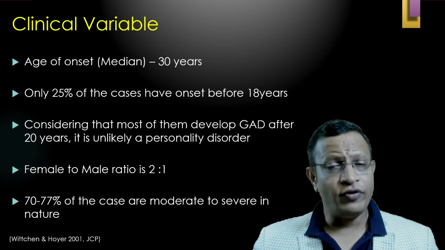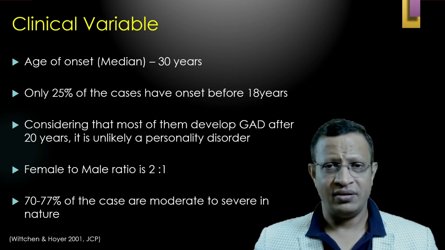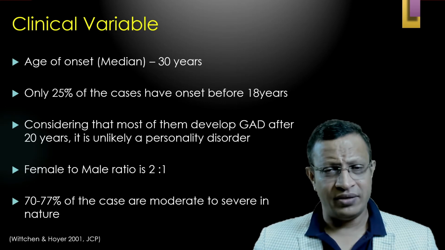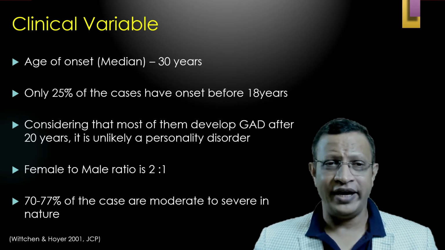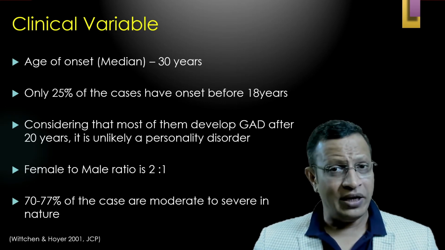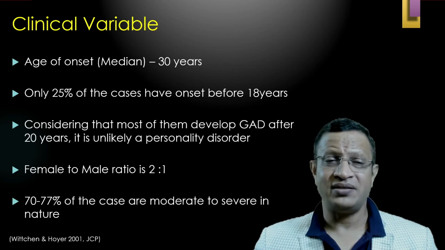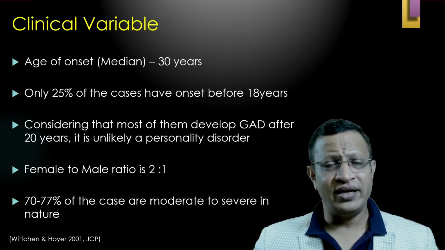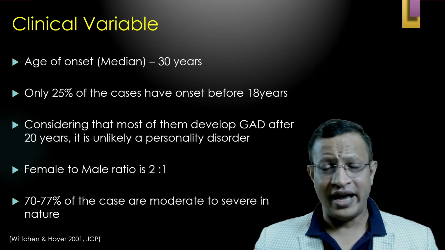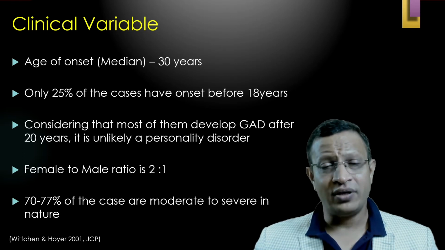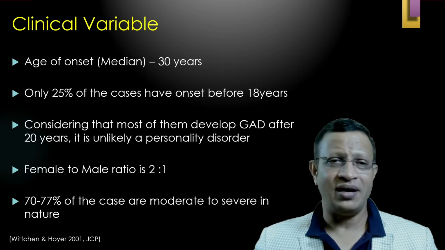And if you look at the percentage, only 25% of them will have onset before 18 years. Invariably, they will be associated with a personality disorder. Considering that most of the diagnoses occur after 20 years, it is easy to rule out personality disorder.